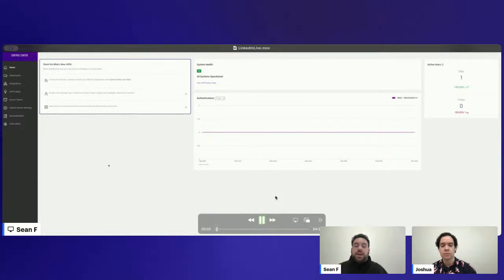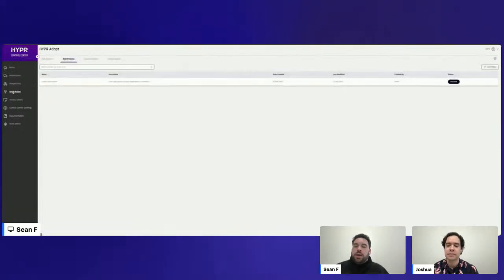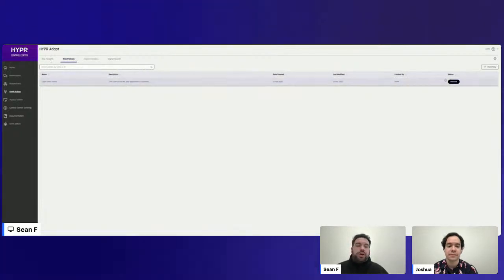So with HyperAdapt enabled, right from Control Center, it's going to be a tab on the left side. So we can click into that. And this is going to bring you to the Adapt homepage. Everything Adapt related lives here: the risk policies, anything related to signal handlers, signal search, the reports, the risk reports. But for this demo specifically, we'll be working with the policies.